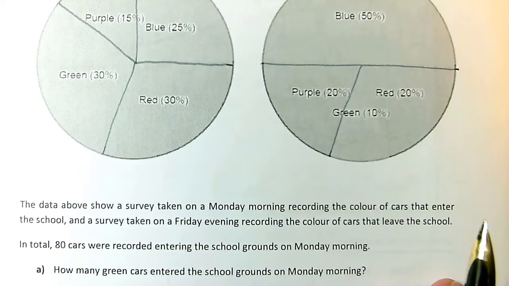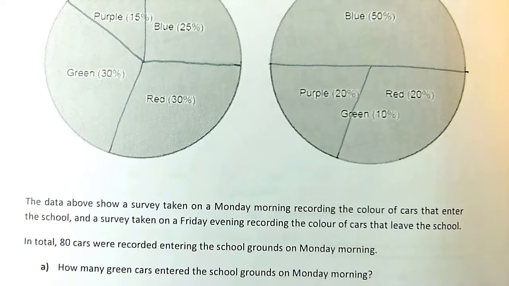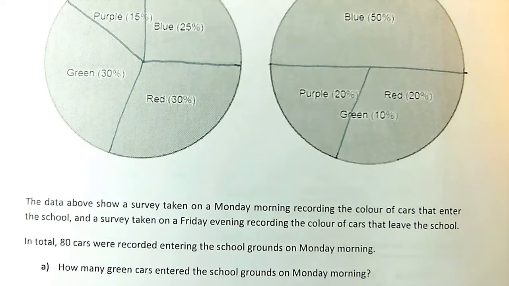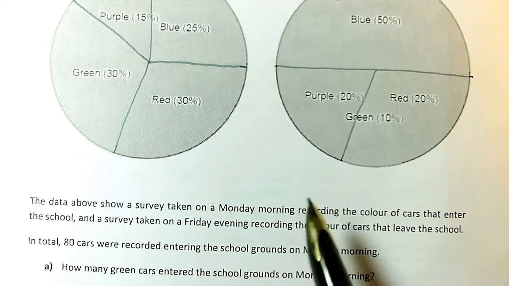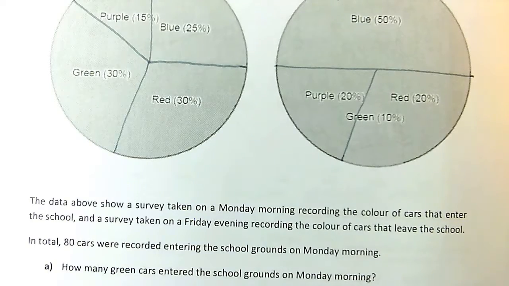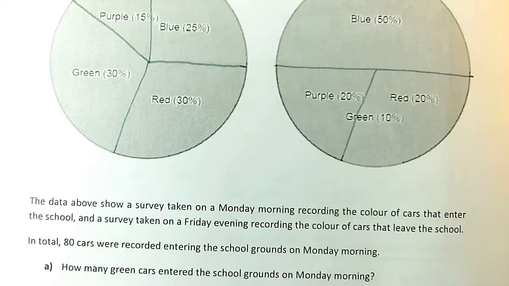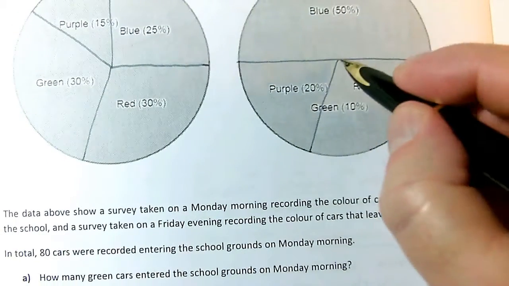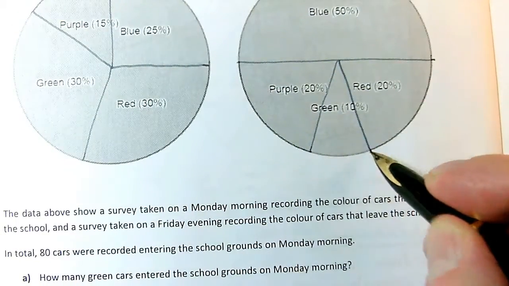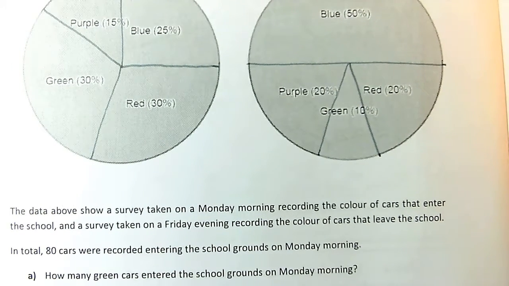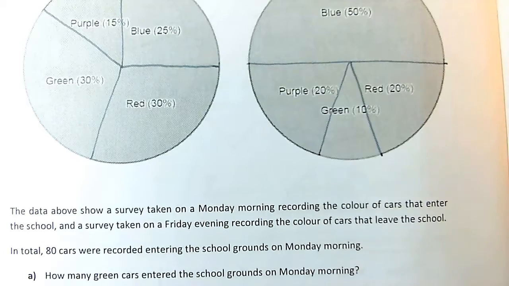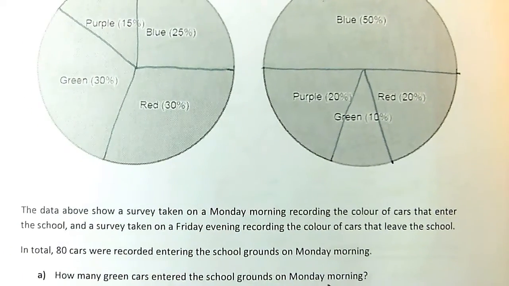So, okay, we've got a survey taken on a Monday morning about the colour of cars entering the school, and also the same thing for a Friday morning, and for some different reason they're completely different, and purple cars are dead popular for some reason. Oh, I must have missed out a slice here for green. There we go. Alright, okay. So, I suspect this data is being made up, because I don't think the blue percentage would change that radically. Can't think of a reason for it, but never mind.